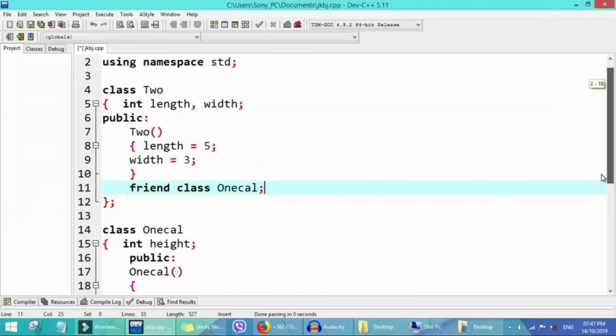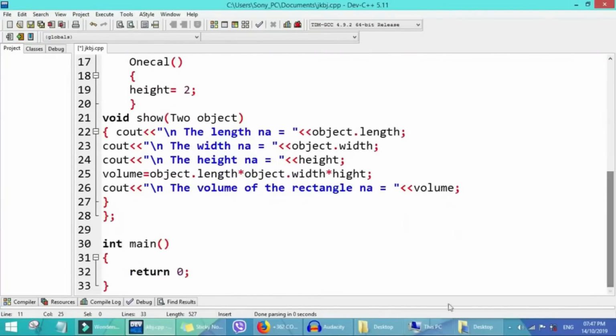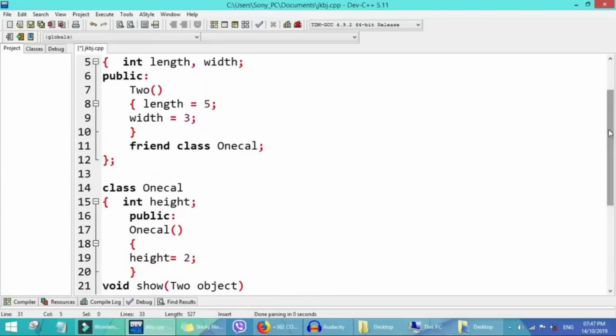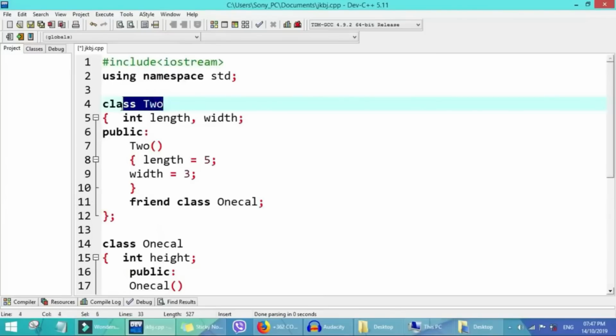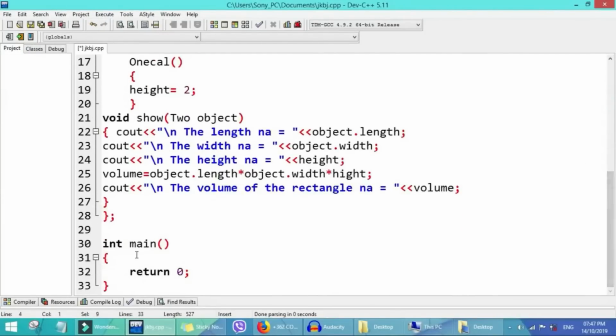Okay, so inside our main, we declare the two classes. We'll just copy and paste them. The first class, class 2, we instantiate them, that is we create objects for them. To instantiate them, we don't need this class, just the name of the class.